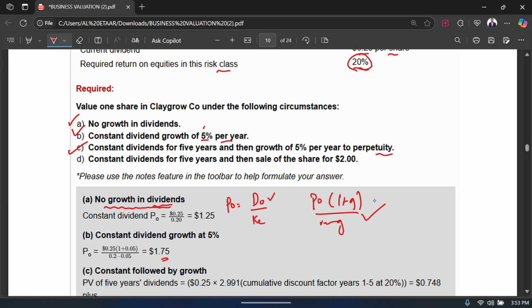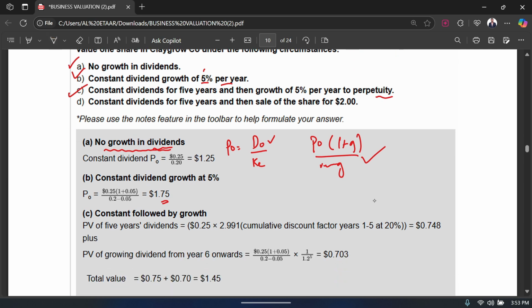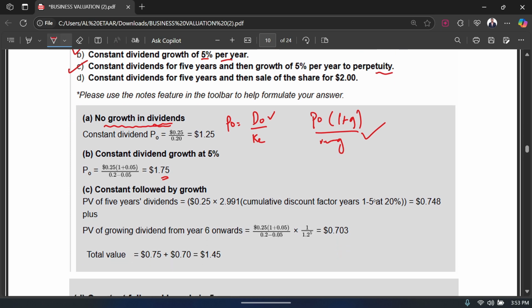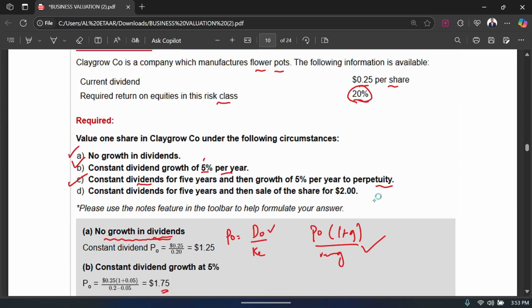How do you account for that? In this case you have to calculate the present value. First, you calculate the present value of the first 5 years' dividends. Those dividends were constant at 0.25 per share.